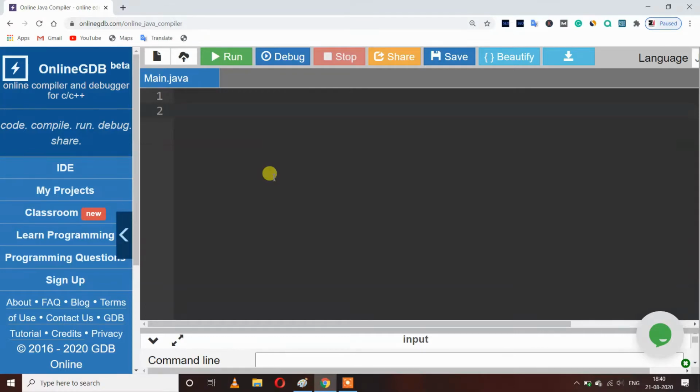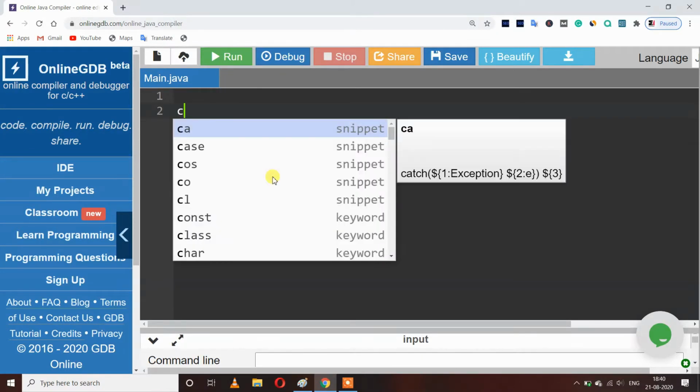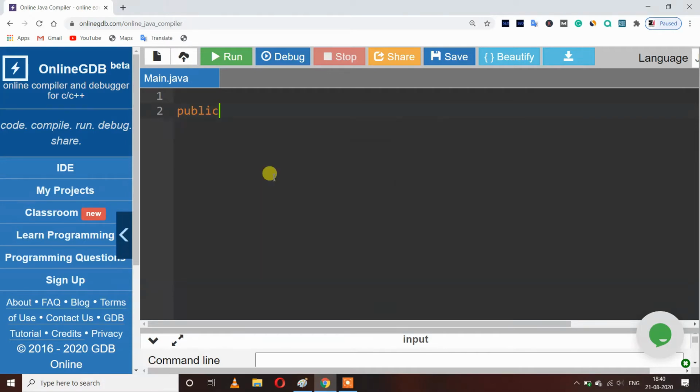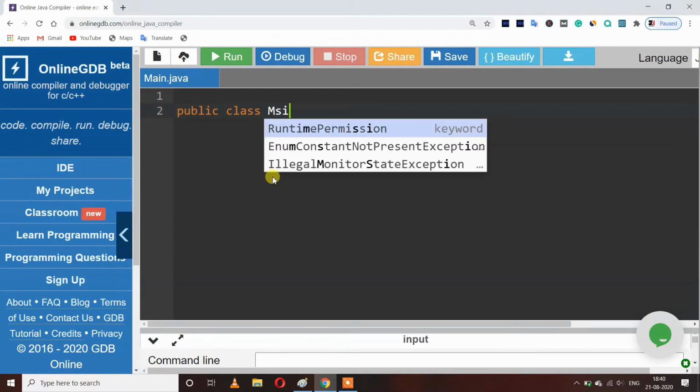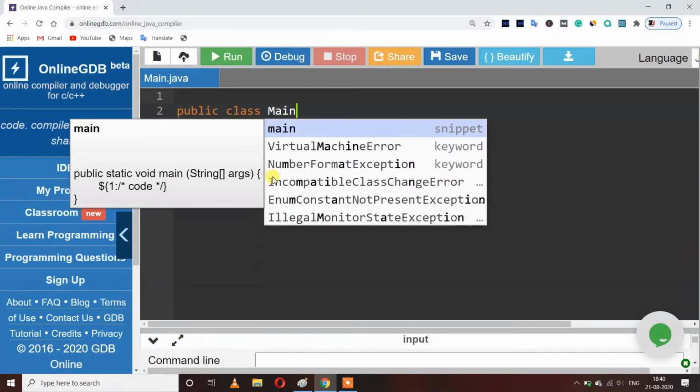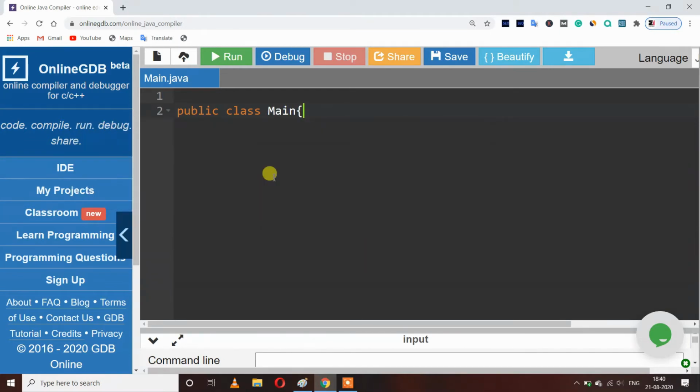Hello world program. So first we have to make a class like public class Main, and after that we have to use braces like this. So let's see what happens if I don't make a main method inside it.